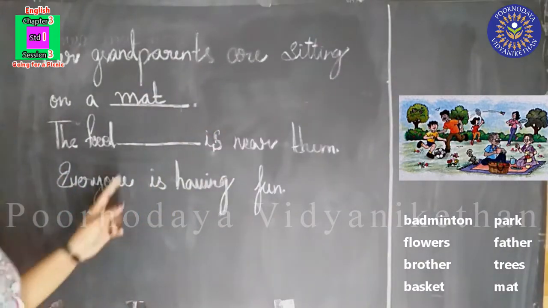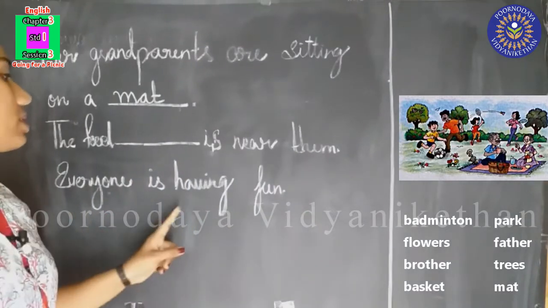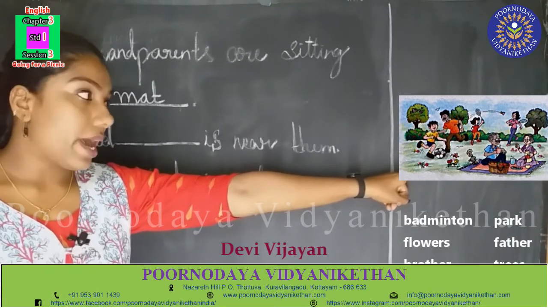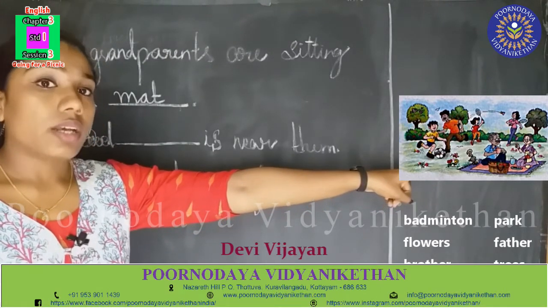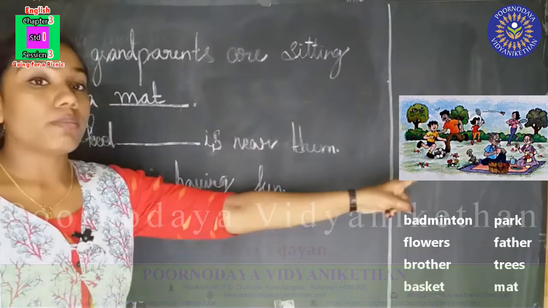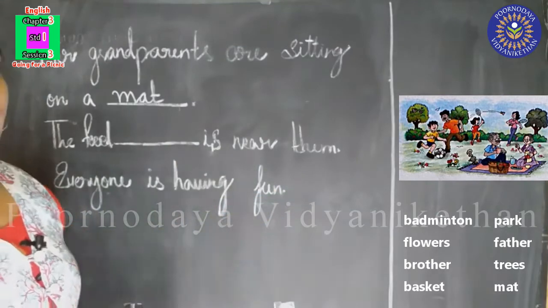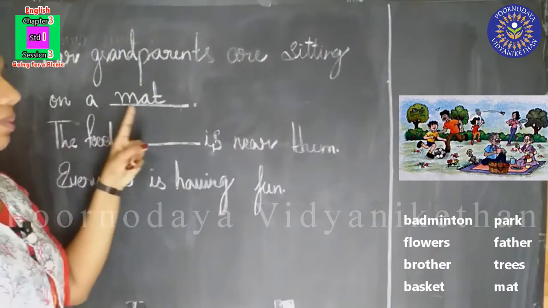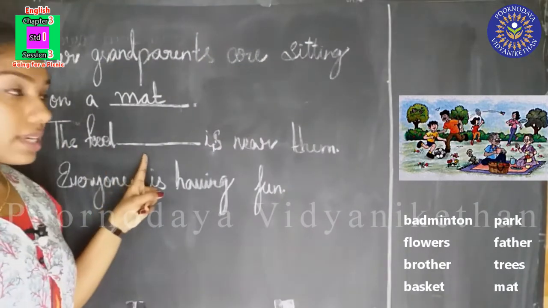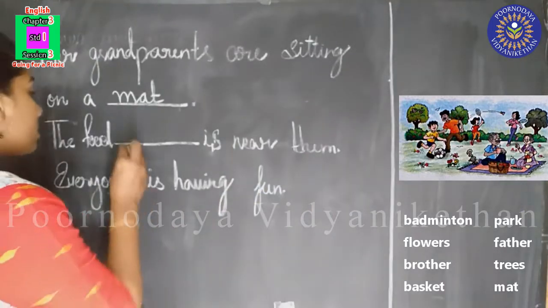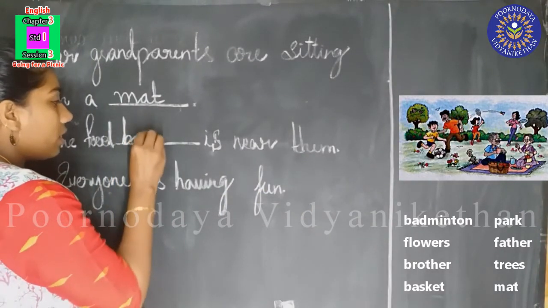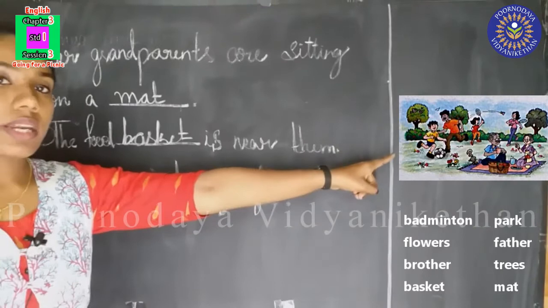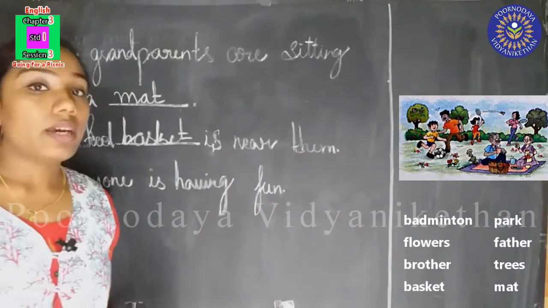The food dash is near them. Everyone is having fun. The grandparents are sitting on a mat and what is near to them? The food basket. The food basket is near them. Have you seen it in the picture? The food basket is near the grandparents.